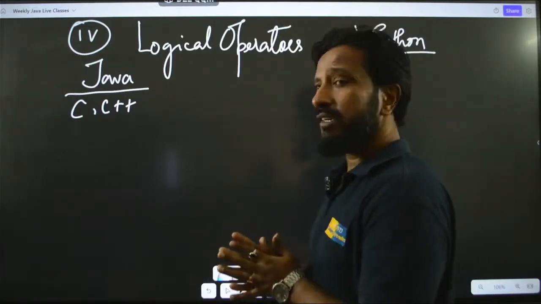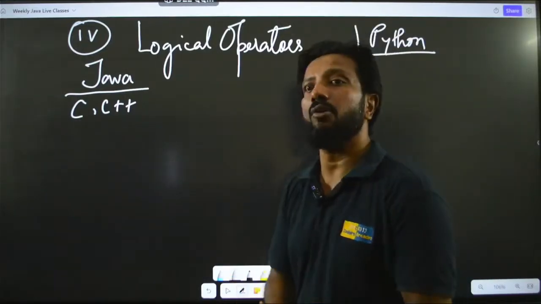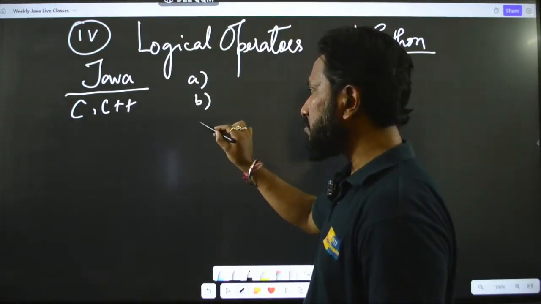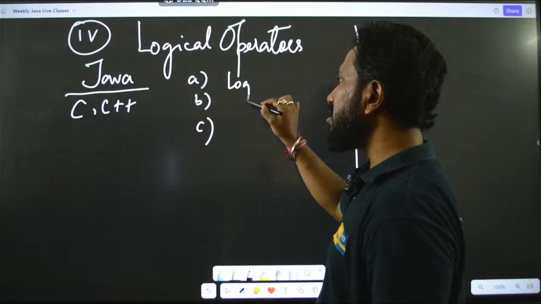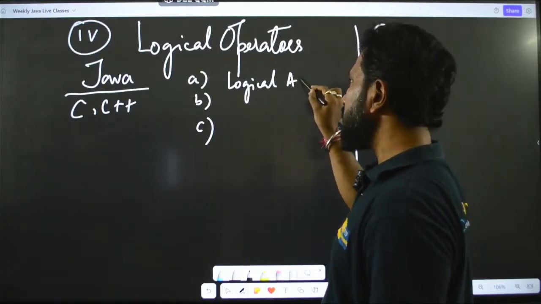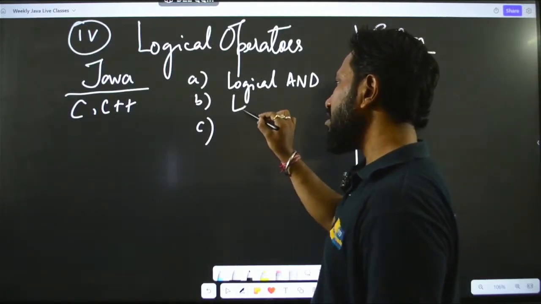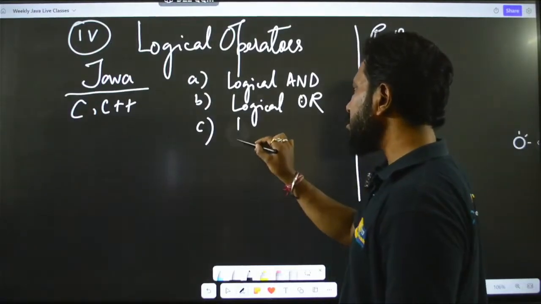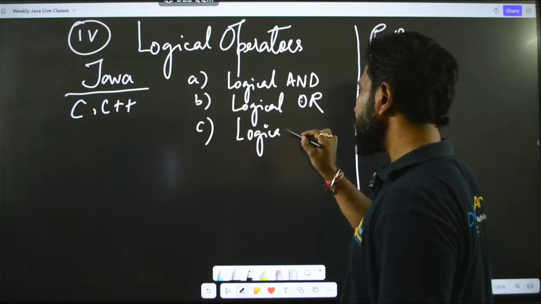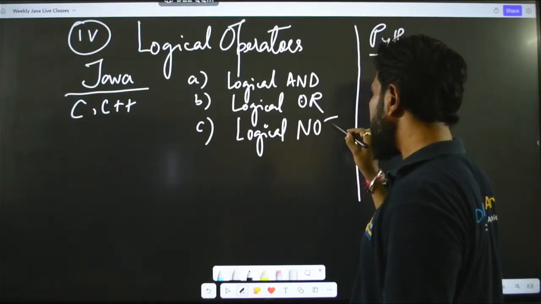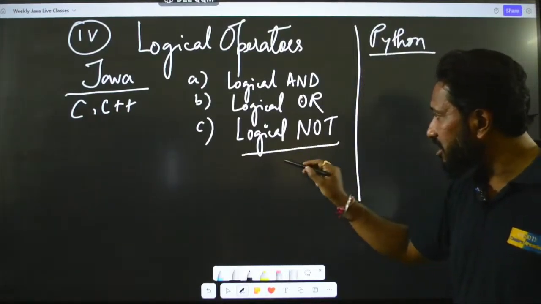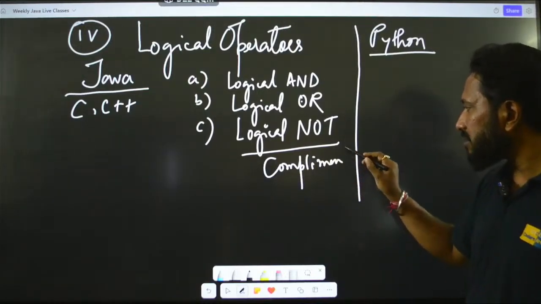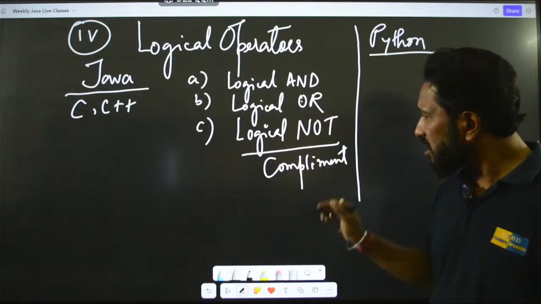The logical operators are used for any logical operations. There are 3 logical operators: the logical AND, the logical OR, and the logical NOT, which is also called complement.